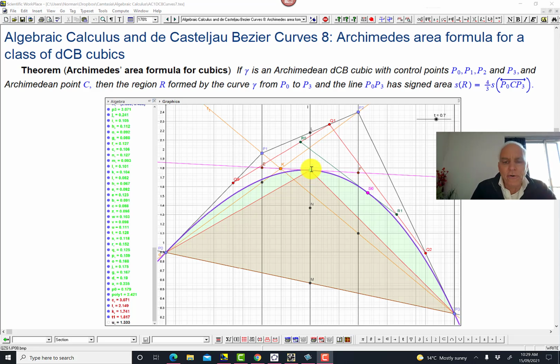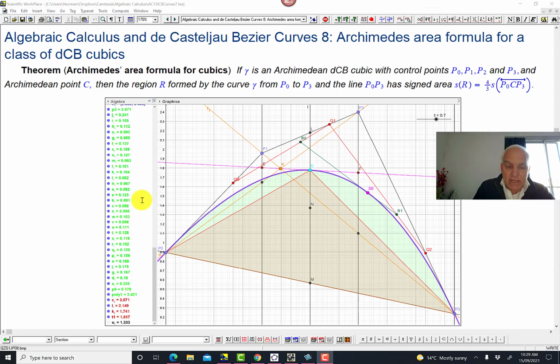Well, it's also obtainable in a kind of midpoint fashion. But what you need to do is look at the midpoint of the base, P0, P3, and also the midpoint of the top from P1 to P2. So there's the point L there and the point M there. If you take the midpoint of L and M, you get this point N. And then if you take the midpoint of N and L, you do indeed get the point C. So that's the definition of this point C, or one definition of it.